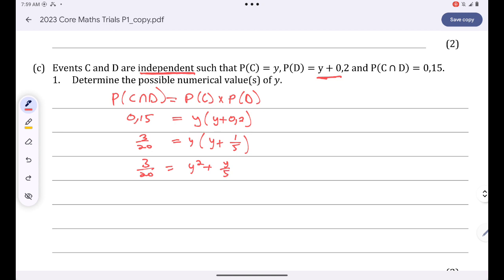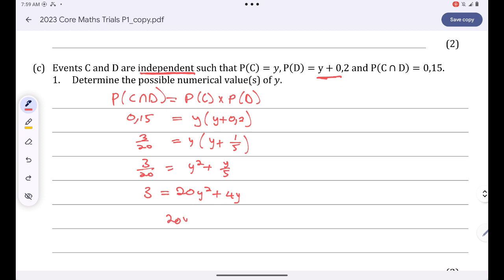I can therefore try to remove the fractions by multiplying each and every term by the lowest common denominator. My lowest common denominator is 20. If I multiply each and every term by 20, I'll be left with 3 is equal to 20y squared plus 4y.